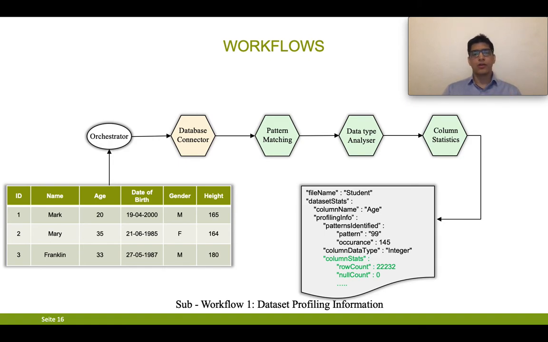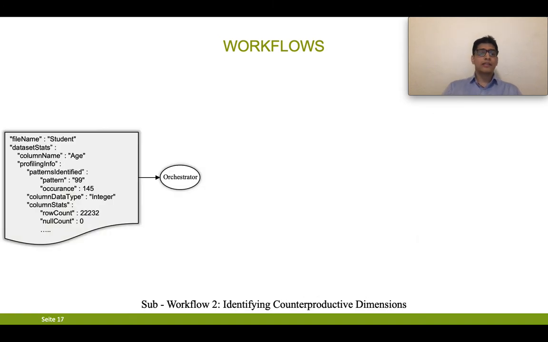This data profiling information along with the column stats is then again provided to the orchestrator. And now we are in the second workflow, where it identifies what all quality dimensions can be applied counterproductively to a particular column. This takes place based on the data type of that particular column.